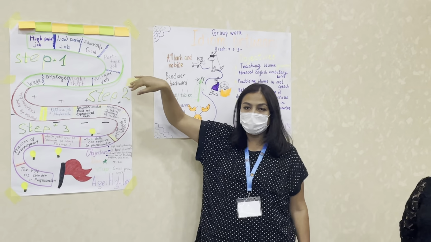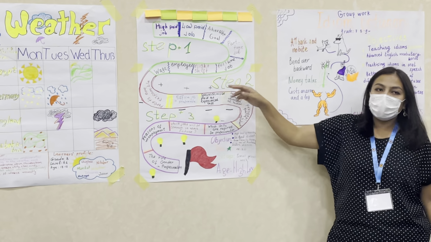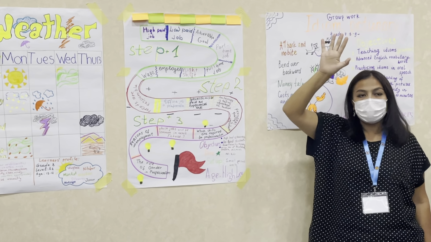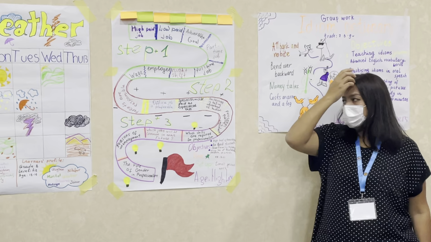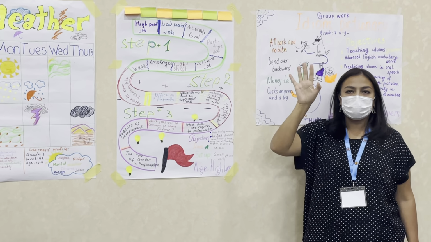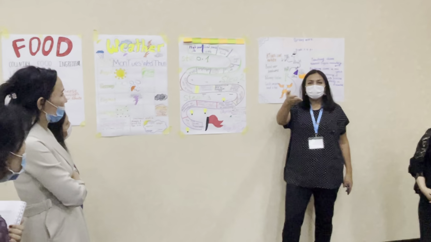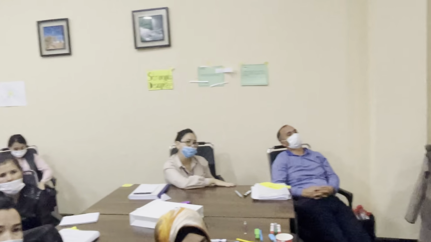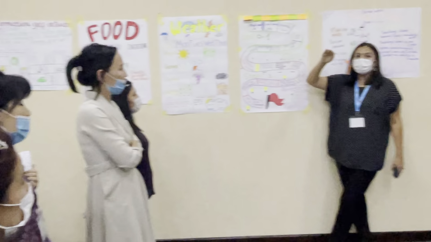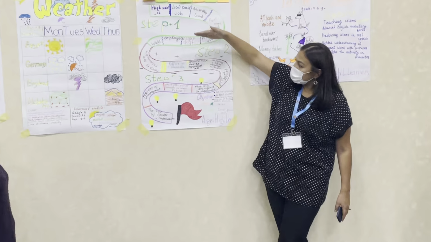Okay, so what is the second thing you paid attention to here? Steps. As you see, 3 steps. Okay, we will go back to modules 4 and 5. I would like to ask you several questions. Do you remember gradual release of responsibility? From easy to difficult, or from controlled to free practice. You can see 3 steps here.